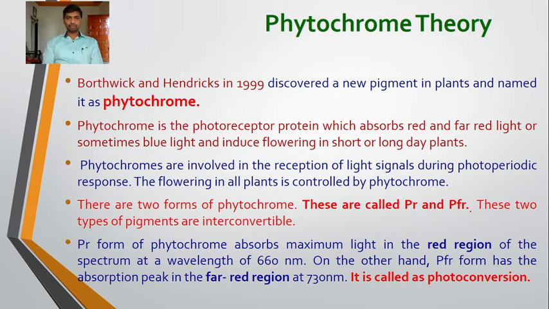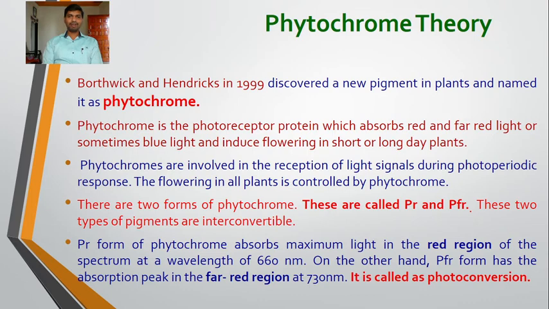So what are the phytochromes? Phytochromes are the photoreceptor proteins. Photo means light, receptor, they receive the light of a specific wavelength. So phytochromes are the photoreceptor proteins which absorb red and far red light and induce flowering in short day or long day plants. These phytochromes are involved in the reception of the light signals during photoperiodic response.